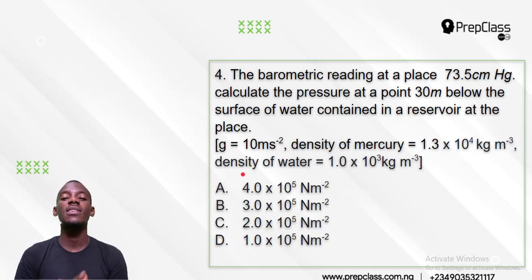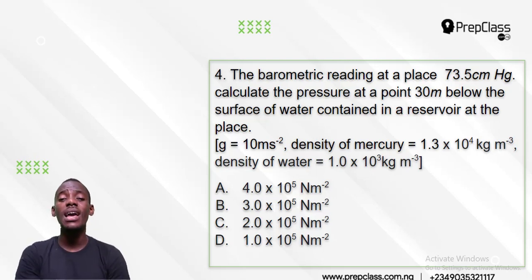Now, number four says the barometric reading at a place is 73.5 centimeter mercury. Calculate the pressure at the point 30 meters below the surface of the water contained in the reservoir at a place. Now we are given g is equal to 10 meters per second square. That g is acceleration due to gravity. Density of mercury is 1.3 times 10 to the power 4 kilogram per meter cube. Then density of water is 1 times 10 to the power 3 kilogram per meter cube. Now we are told to calculate the pressure.